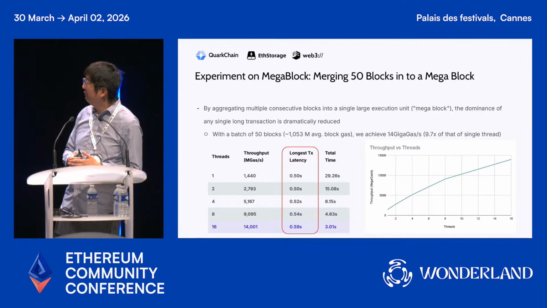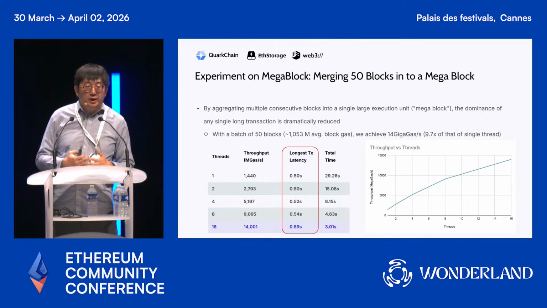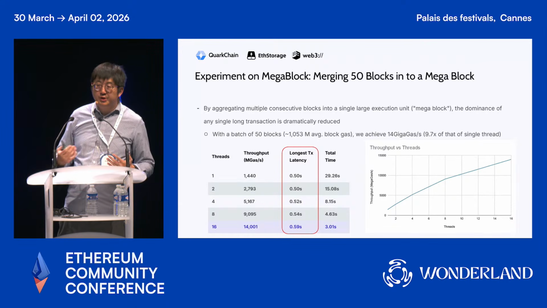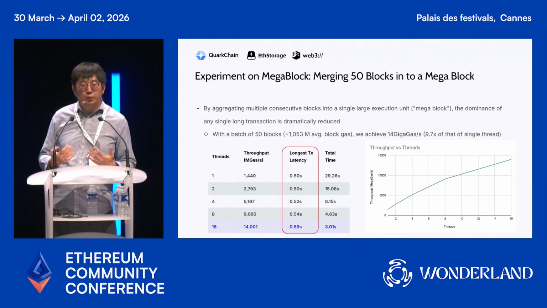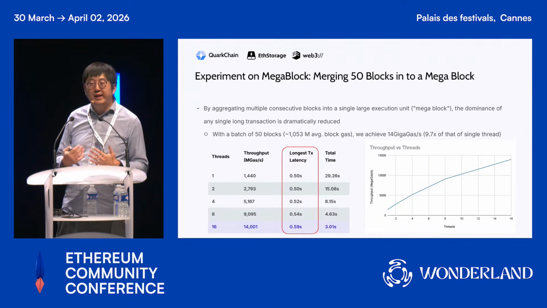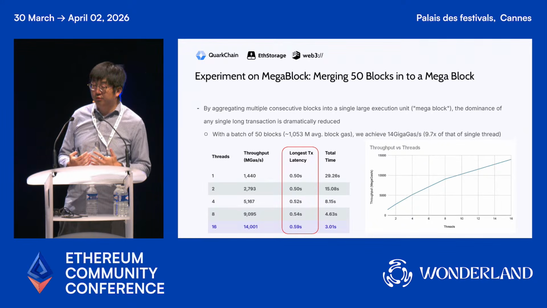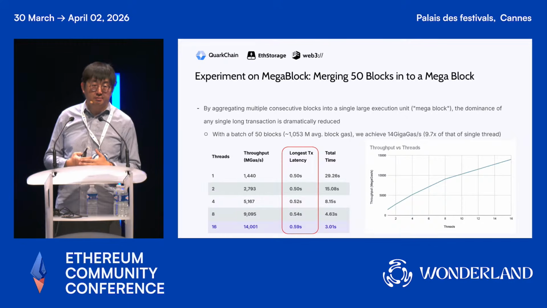And the final number that we can achieve is about 40 gigagas per second, which means that we are able to achieve not only 100x, but almost 1,000x of performance improvement by increasing the gas limit of Ethereum. That is a really, really encouraging number.